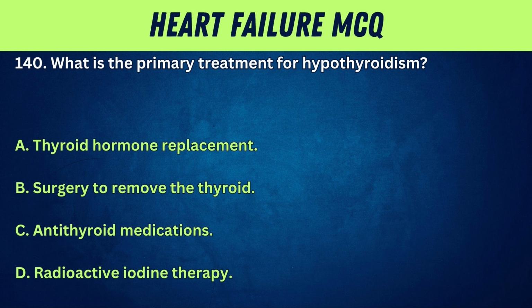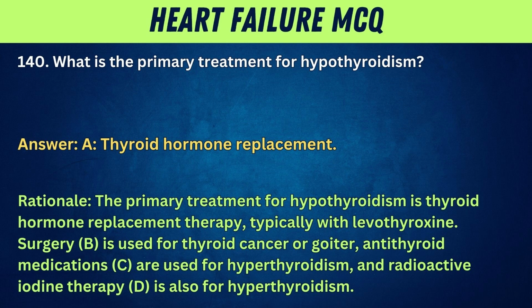140. What is the primary treatment for hypothyroidism? A. Thyroid hormone replacement. B. Surgery to remove the thyroid. C. Antithyroid medications. D. Radioactive iodine therapy. Answer: A. Thyroid hormone replacement. Rationale: the primary treatment for hypothyroidism is thyroid hormone replacement therapy, typically with levothyroxine. Surgery, B, is used for thyroid cancer or goiter. Antithyroid medications, C, are used for hyperthyroidism, and radioactive iodine therapy, D, is also for hyperthyroidism.